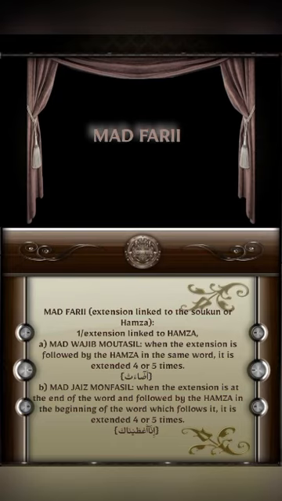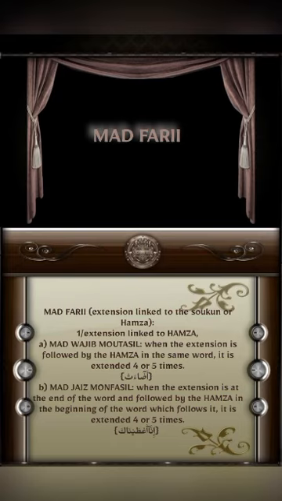This word واجب, mandatory, means that the scholars agreed on the lengthening of this word but did not agree how many beats we should lengthen it, either 4 or 5 or 6. But jaiz means permitted. The scholars didn't agree on the duration or the lengthening of the word.